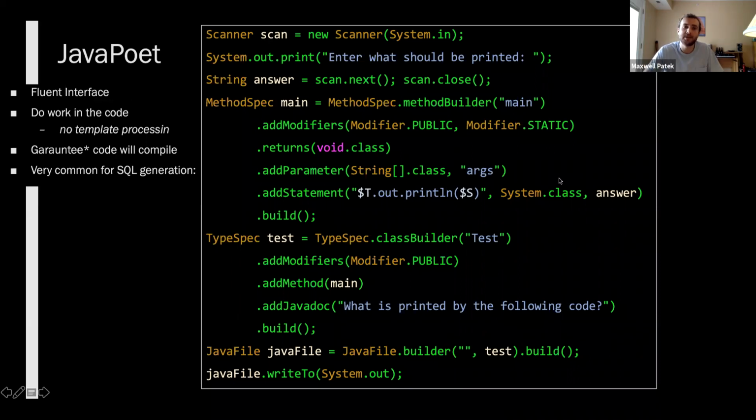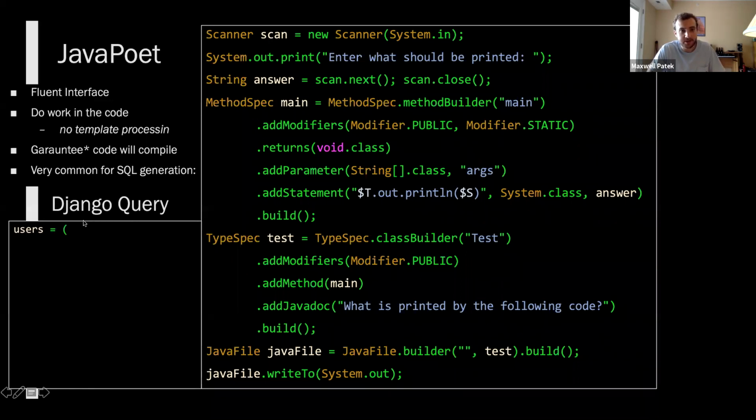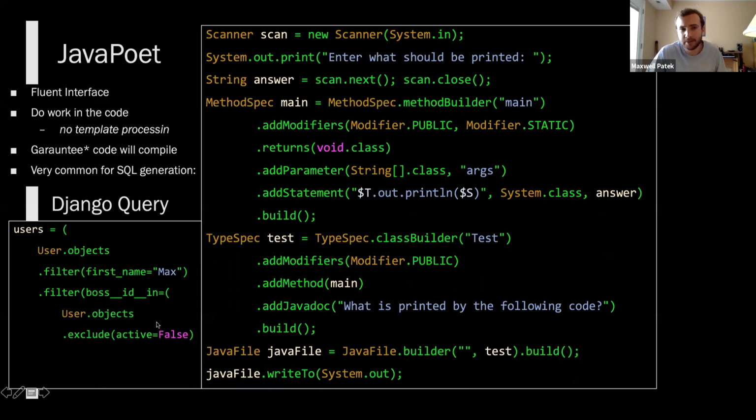This is very common for SQL generation. You see this a lot in SQL generation. So the other example I have of this kind of style is the Django query builder. So again, if you've used Django, this should look very familiar. You see things like this: users equals user objects dot filter, and then maybe we only want the users whose first name is Max. And then we'll filter again. We only want the users whose boss ID is in, again, the user objects, but where we exclude maybe the inactive users or something. And then we can dot execute that.